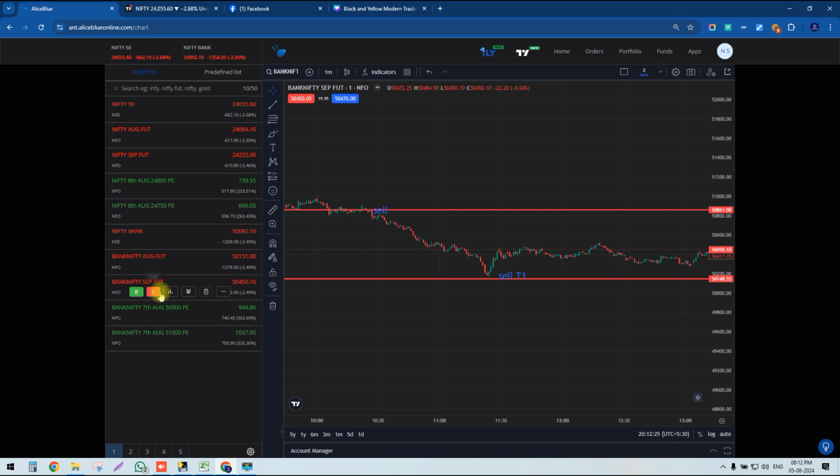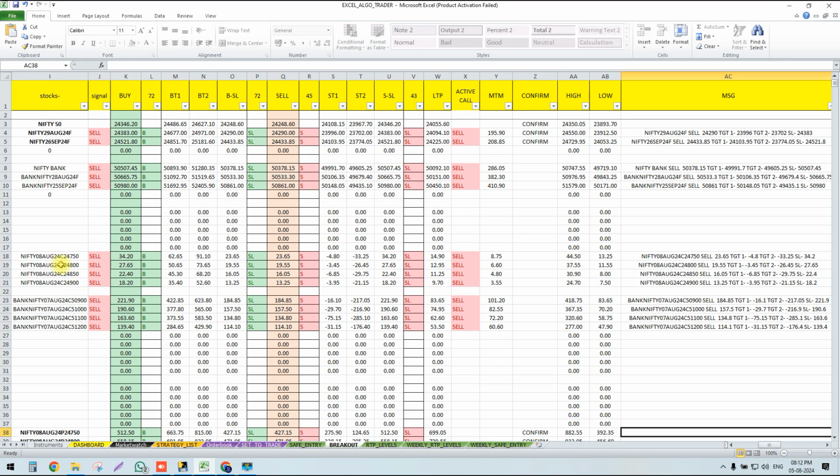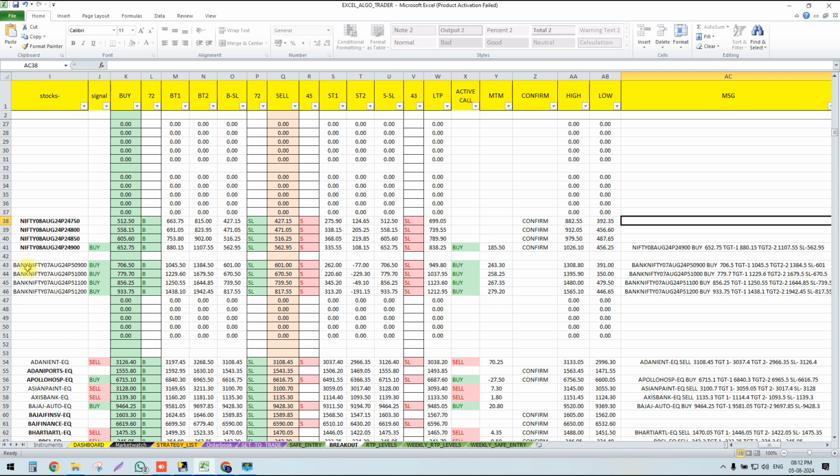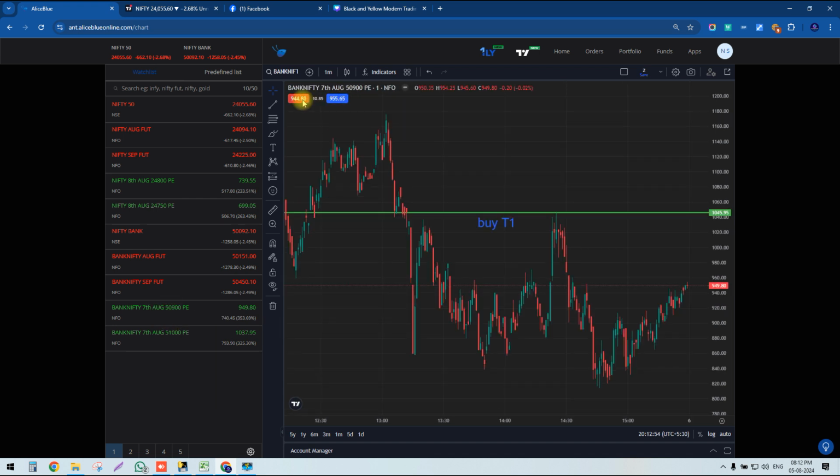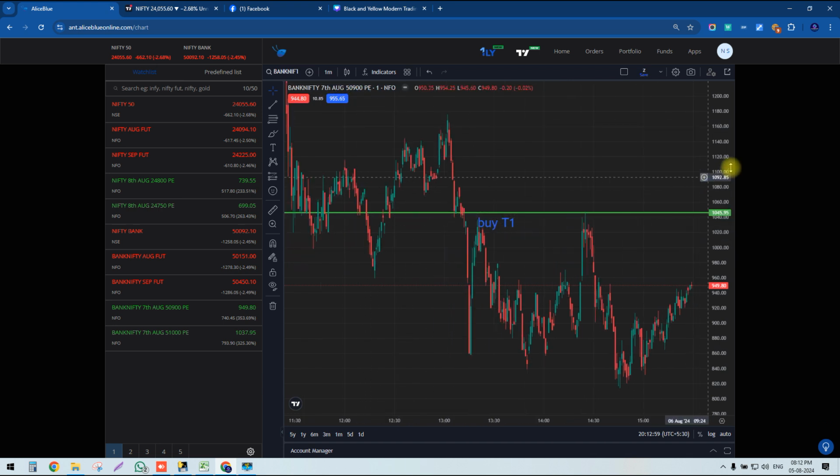Okay, now next let's see the Bank Nifty put option strike price 5900. Today here buy is generated. Here you can see buy is generated and it is at 706. Yes guys, you can see here, Bank Nifty 5900. Here the buy was generated.